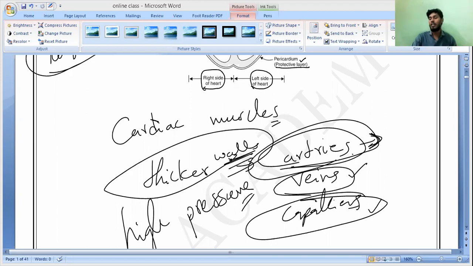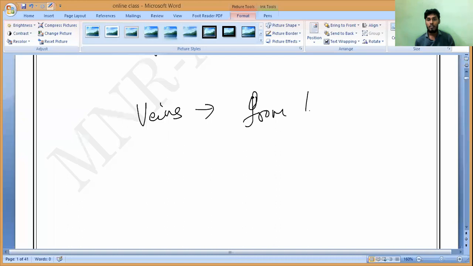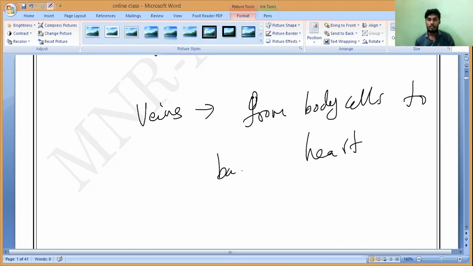The difference between arteries and veins is that arteries carry blood from the heart to the body organs, and to the body. Veins carry blood from the body organs, from body cells, back to the heart.